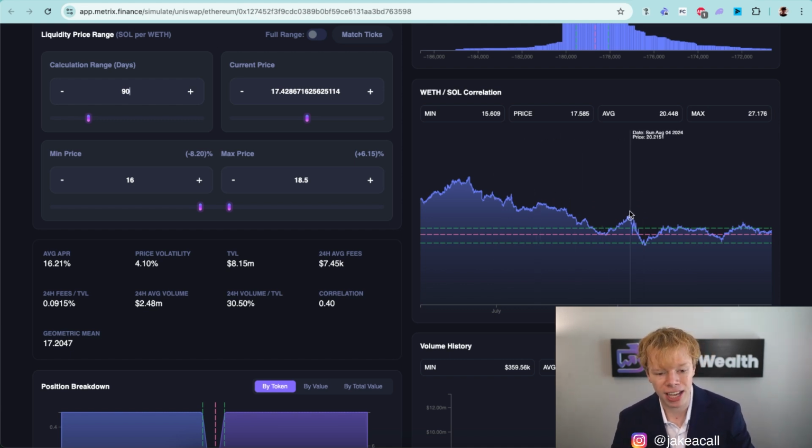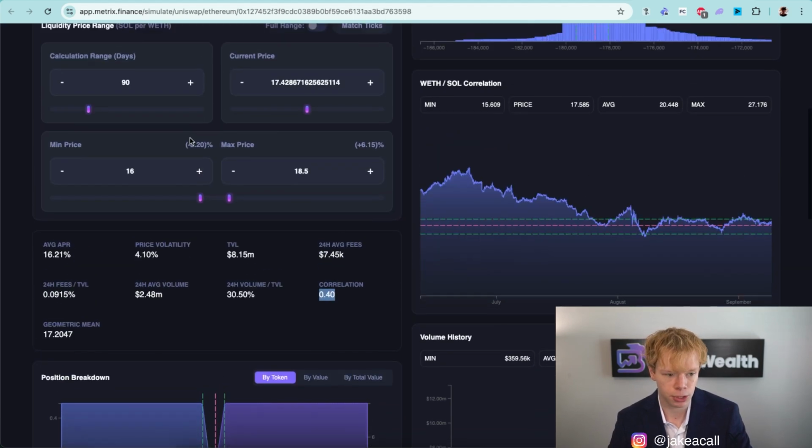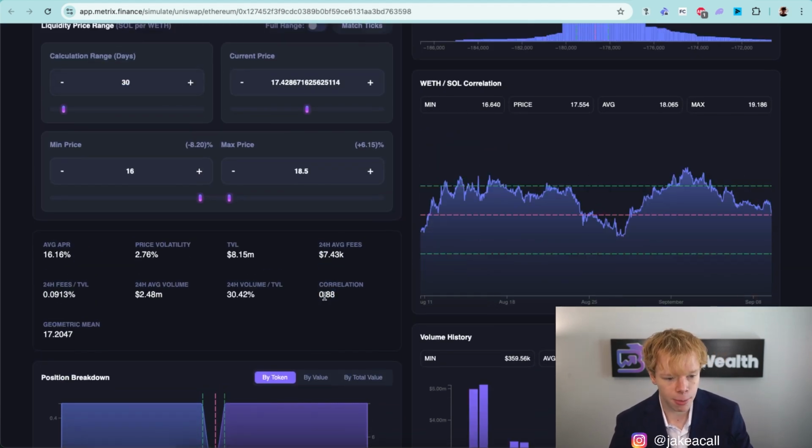But more recently, over the past 45 days, that's where you can see that we have been pretty correlated. So that's what we want to pay attention to. And actually, by using that 90-day time frame, you'll notice our correlation is 40%, instead of when we look at the 30-day time frame, 88%.